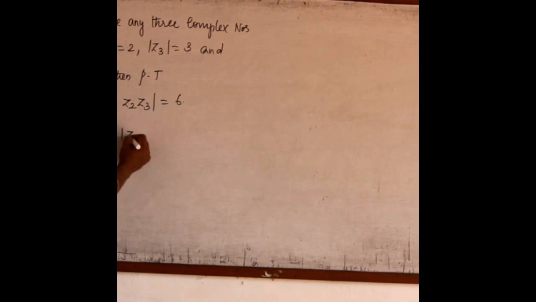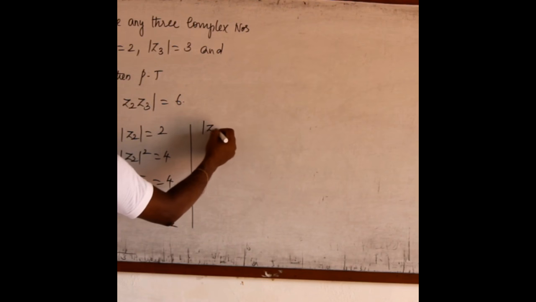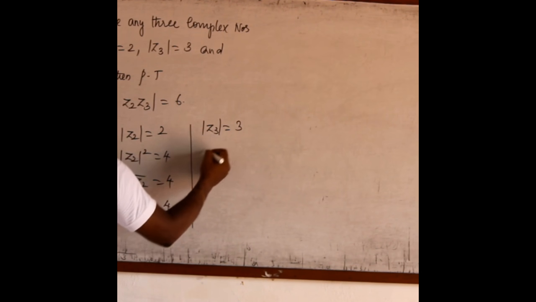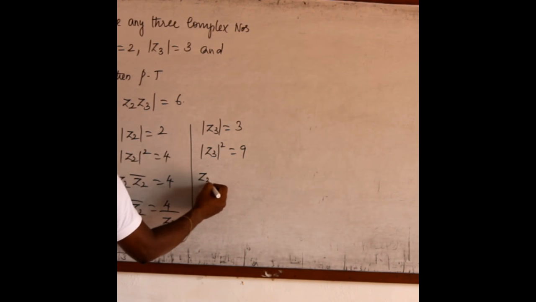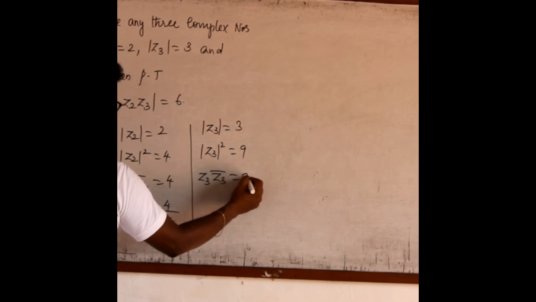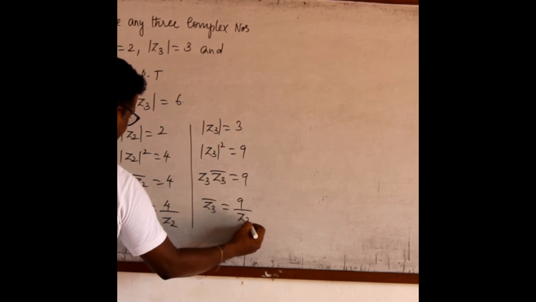Similarly, modulus of z2 equal to 2. Modulus of z2 the whole square is 4, z2 z2 bar equal to 4. Then z2 bar is 4 by z2. Similarly, modulus of z3 equal to 3, modulus of z3 the whole square is 9, z3 z3 bar equal to 9. From this conjugate of z3 is 9 by z3.